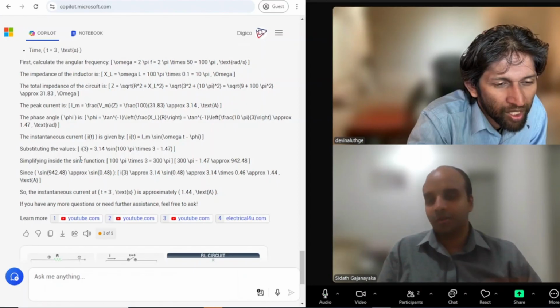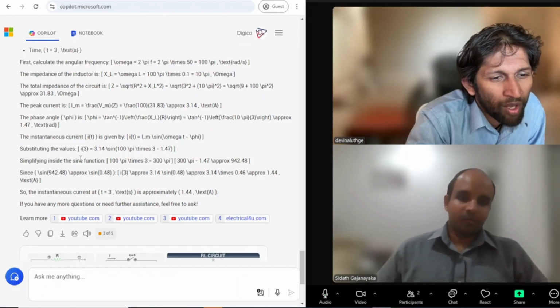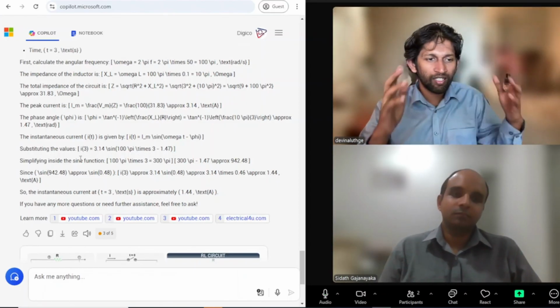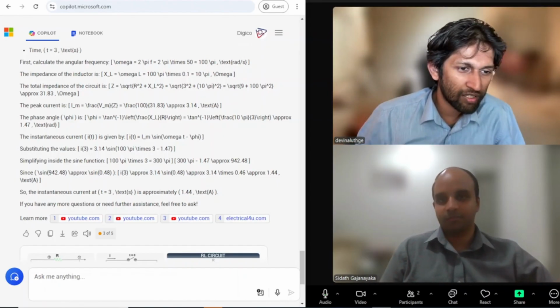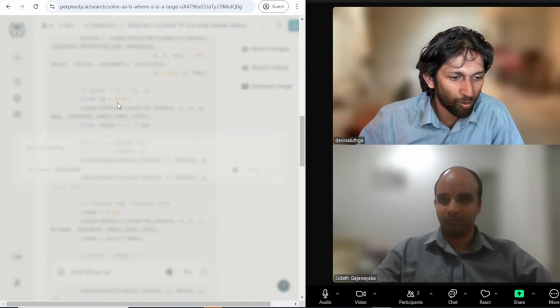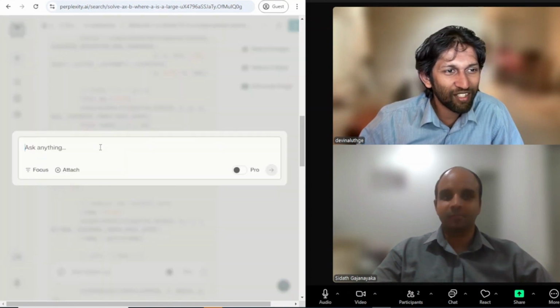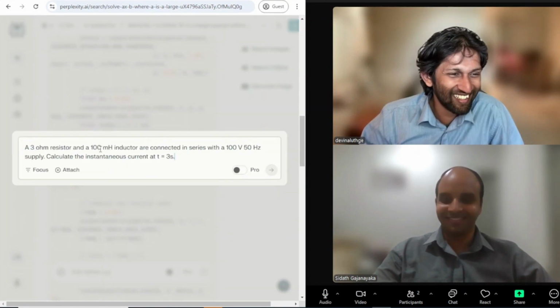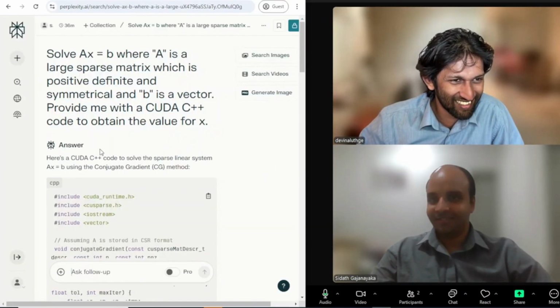The main problem here is that it would have been better if it was clearly presented, but it's not that good of a presentation in Copilot. So I think it's the worst out of the three which we saw so far. Let's see Perplexity.